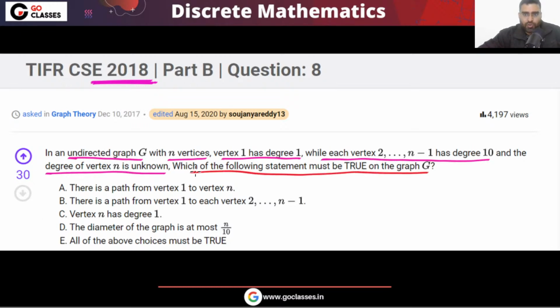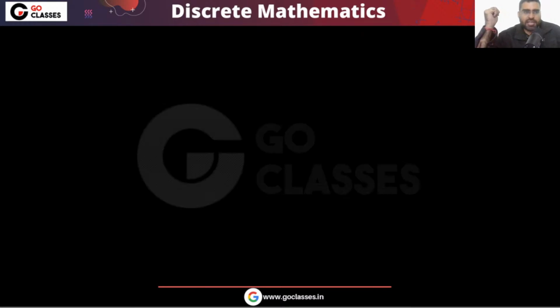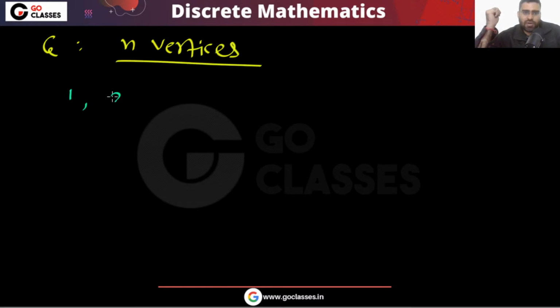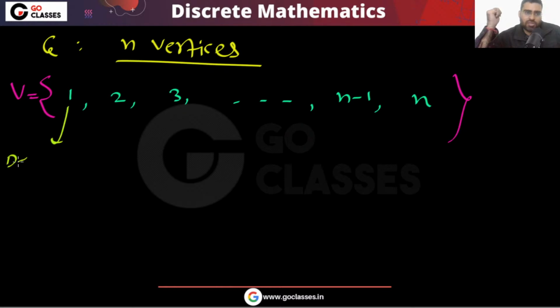First of all, can you tell me what will be the degree of that vertex? See, there is a graph and the graph is an undirected graph. There are n vertices in this graph: 1, 2, 3, and so on, n minus 1, n. Now the question is saying that vertex 1 has degree 1, and all of the others have degree 10, 10, 10, 10.